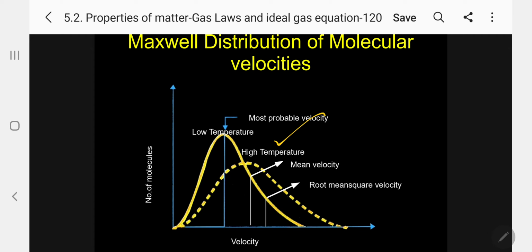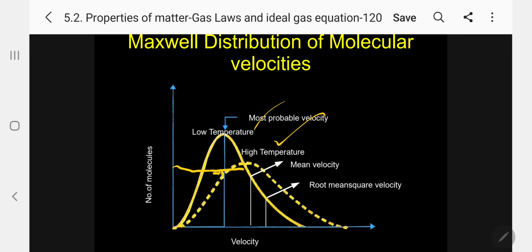So now the maxima is coming down at higher temperature, and at lower temperature the maxima is going up. This is the maximum number of molecules possessed at high temperature, the most probable velocity. Kindly follow, this is the velocity, and correspondingly, over here, the maxima is coming down automatically.